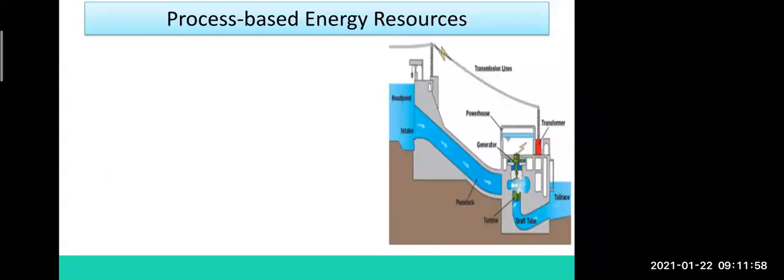Now we are going to move towards the process-based energy resource. See, process-based energy resource is the opposite of the substance-based energy resource. In substance-based, we get the energy indirectly from the living things, after the sedimentation and decaying process. Coal, wood, mineral oil are formed, and from that we get the substance-based energy resource. But in process-based, we get the energy from the non-living things.